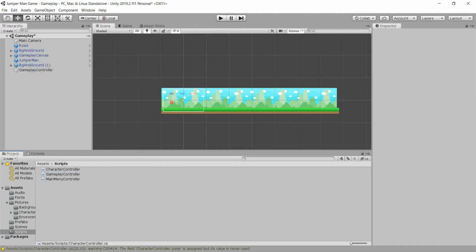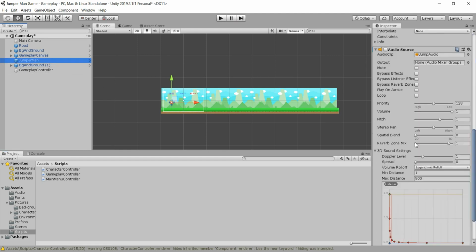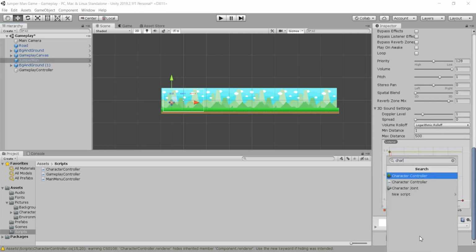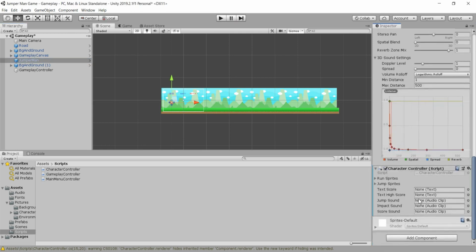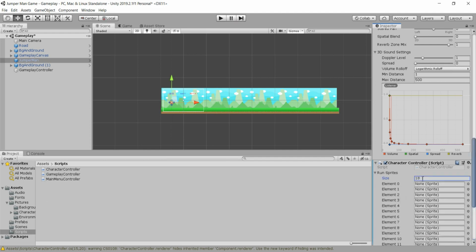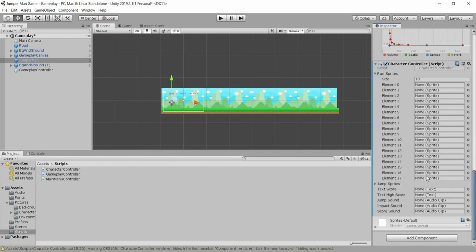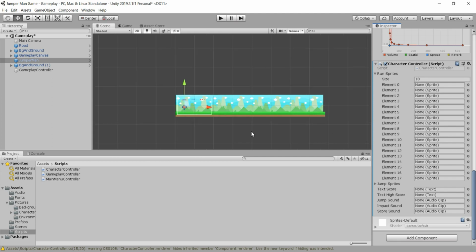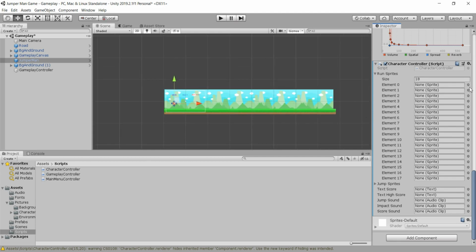Saving these, guys, and going back to the Unity editor. Like for our gameplay script, we are going to take our jumper main and attach the script that we have just coded, and that is our character controller script, and we see how many variables we have there that we need to fill up. First of all, it is the run sprites, and when we go to this run sprites array, we need to pass here as a size that we will have 18 sprites. So 18 sprites we will have in this array. This is going to be the run animation of these sprites, as I explained to you at the beginning of this coding. And yeah, now we need to attach every element of these 18 sprites.